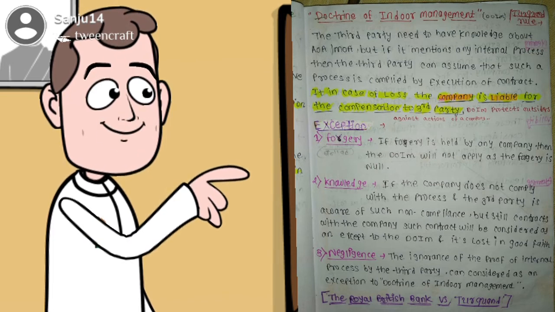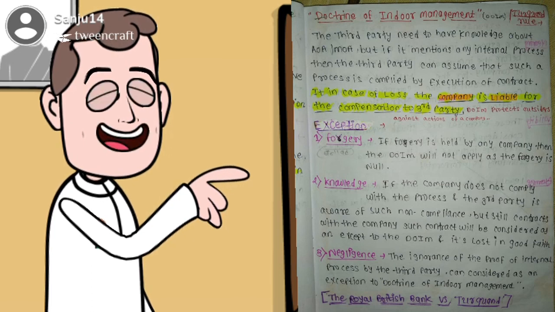And exceptions of doctrine of indoor management. First, forgery. If forgery is committed in a company, then the doctrine of indoor management will not apply, as forgery is a nullity. Second, knowledge. If the company does not comply with the process and the third party is aware of such non-compliance but still contracts with the company, such a contract will be considered an exception to the doctrine of indoor management, as it is not in good faith. And third, negligence. Ignorance of the proof of internal process by the third party can be considered an exception to the doctrine of indoor management. Case study: the Royal British Bank versus Turquand.